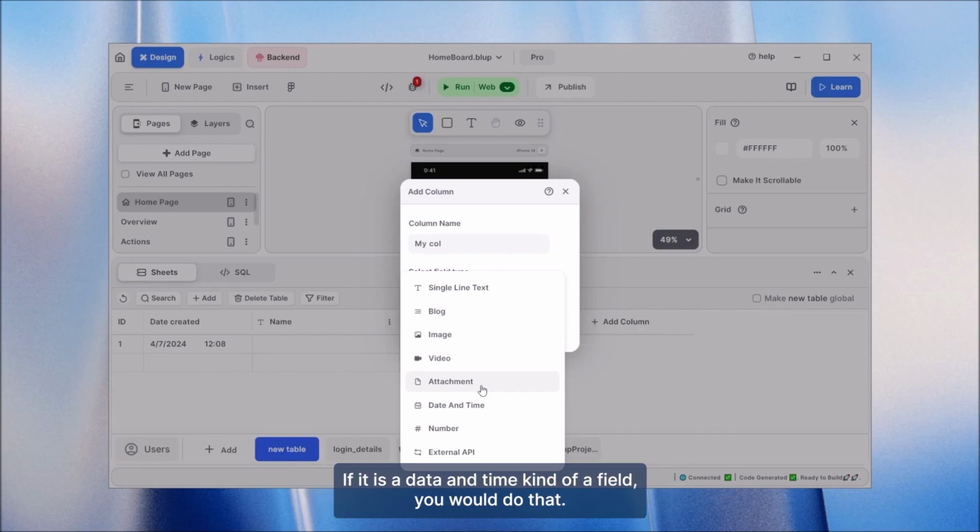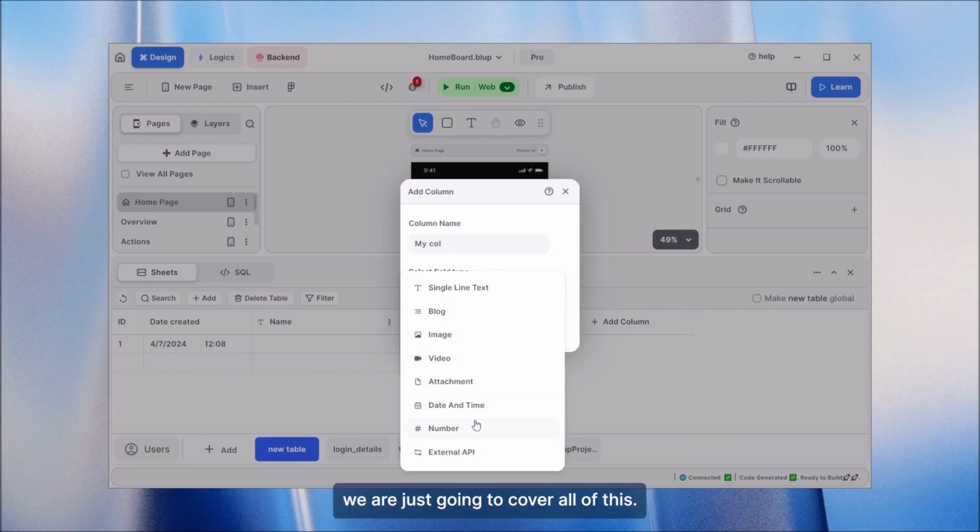If it is a date and time kind of field, you would do that. And if it is a number, let's say it's a mobile number, you could use it. And if it is an external API, you want to fetch the data from there, or you want to upload that data from here to there, you could use the external API. This will be covered in later videos, but right now we are just going to cover all of this.